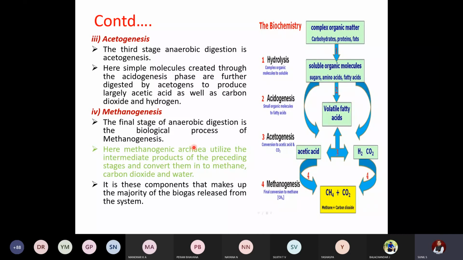Byproducts are formed. In the fourth phase, there will be methanogenesis reactions where bacteria called methanogens will be acting. This is the final stage of the digestion, wherein acetic acid and hydrogen are converted to methane gas, CH4.